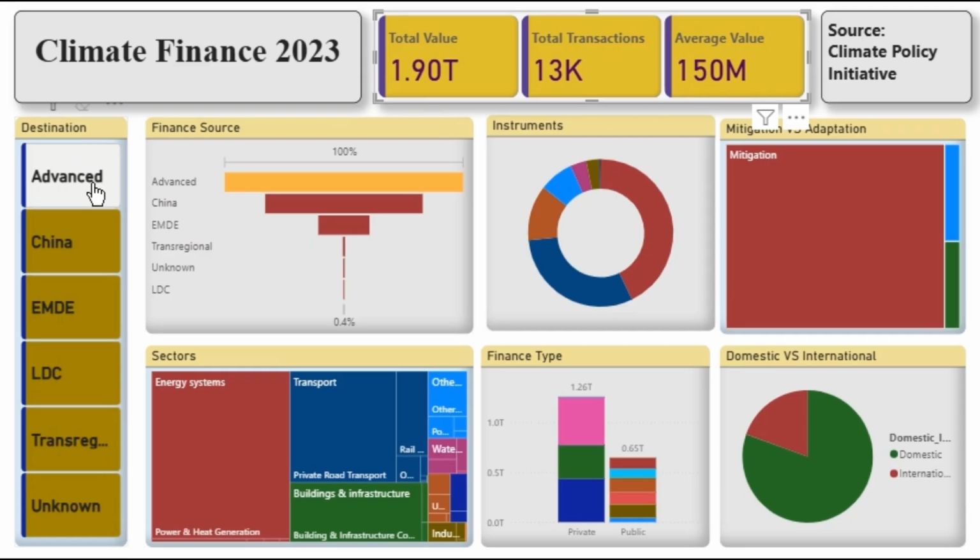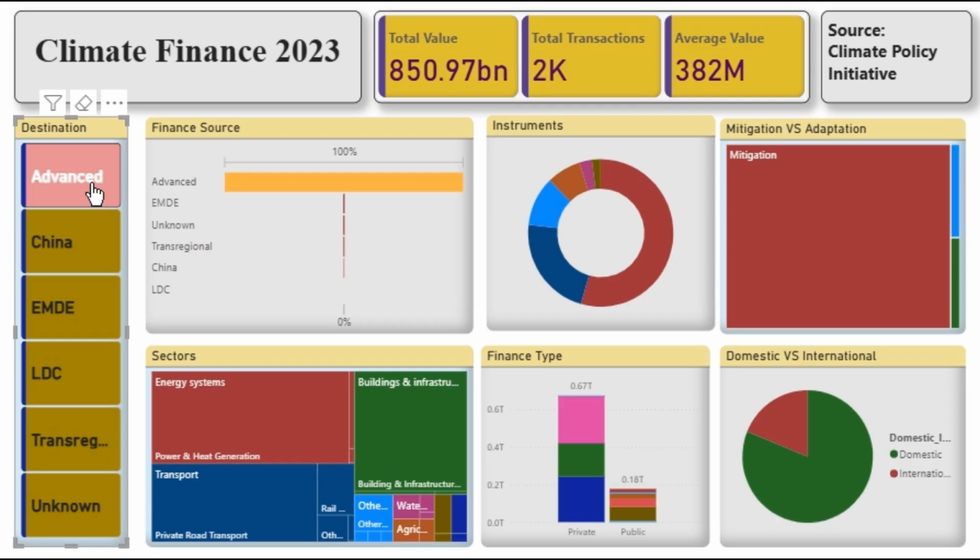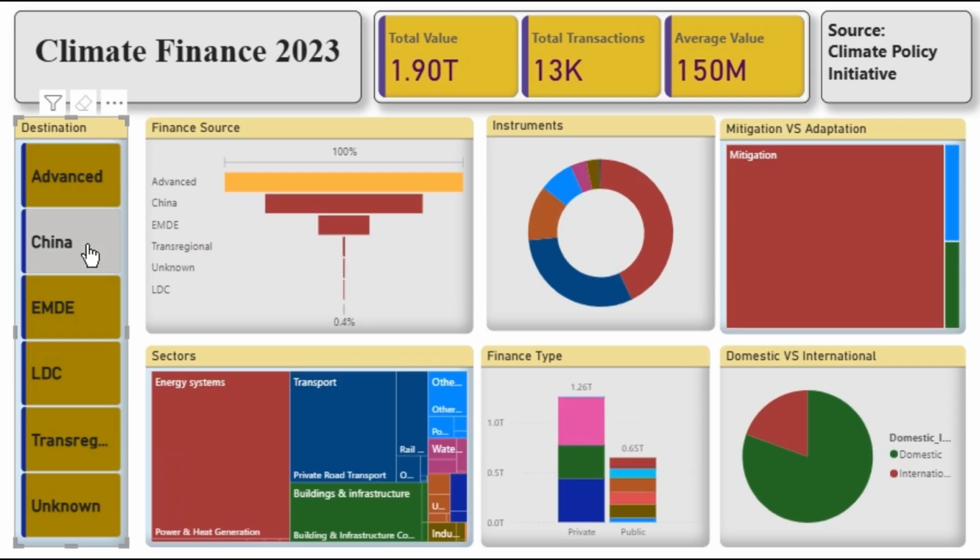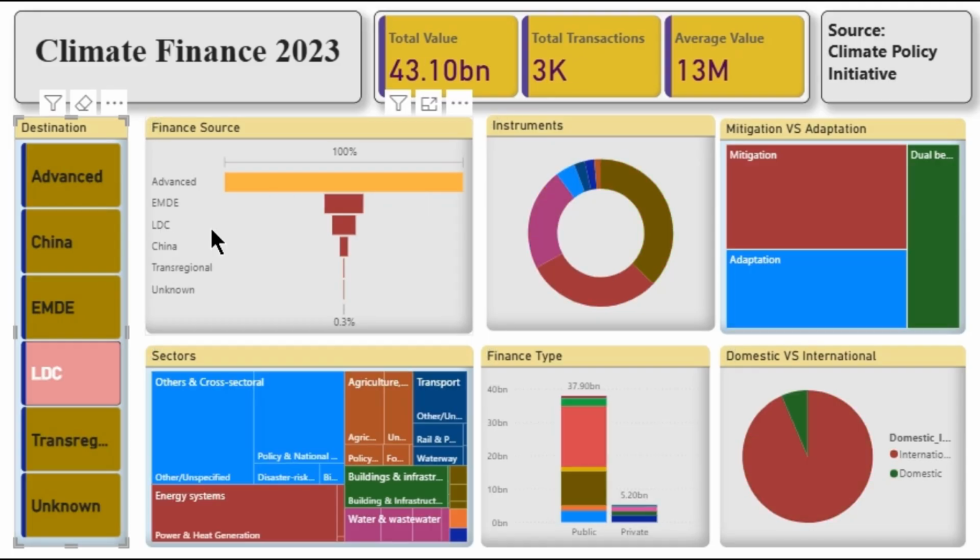On the left side, there is a filter for destination groups. It allows us to view climate finance flow categories such as advanced economies, China, other emerging and developing economies, least developed countries, transregionals, and unknown. This filter changes the entire dashboard to reflect the flows specific to the chosen group. Finance source shows the geographic origin of capital, who the money comes from by broad country groups. The bar lengths indicate each group's share of total source finance.